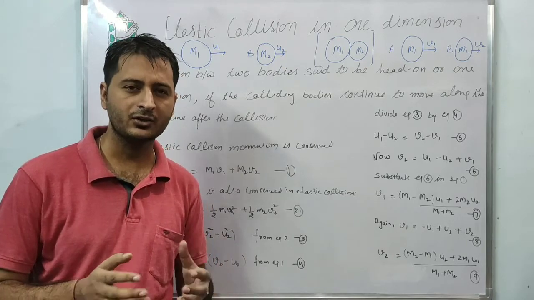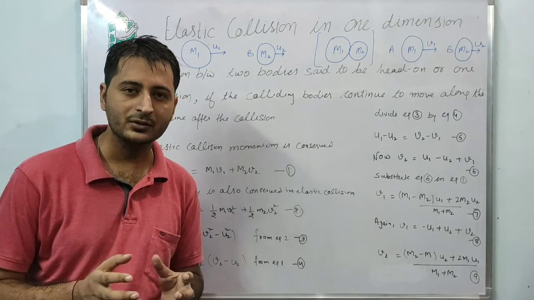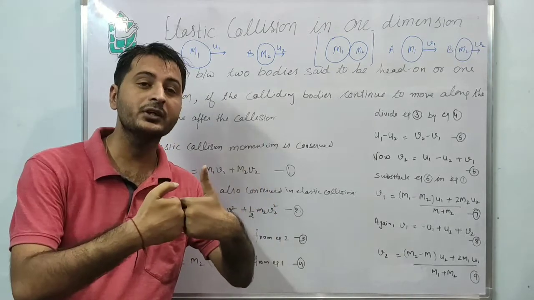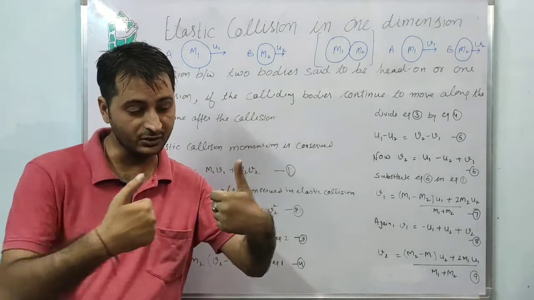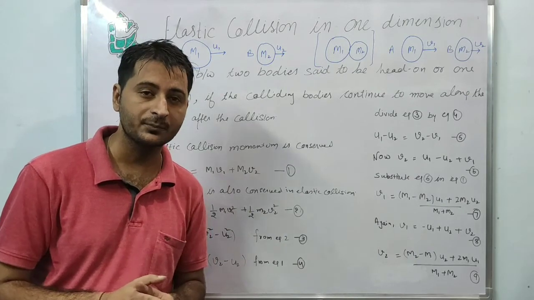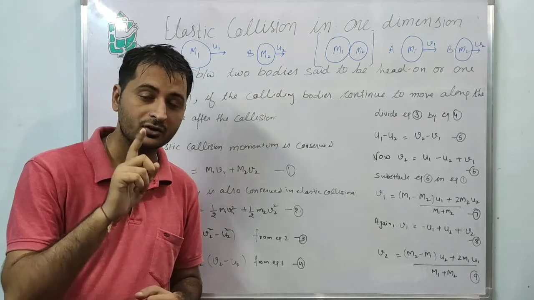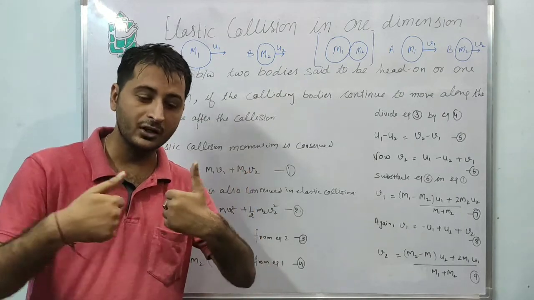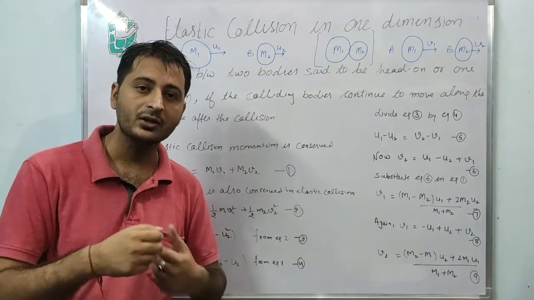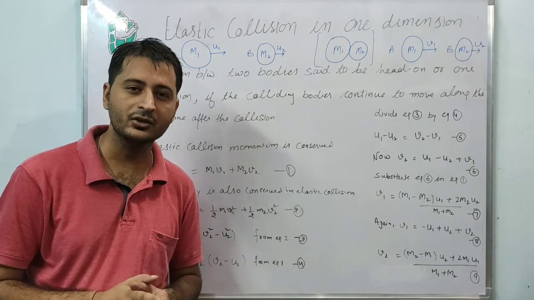Before discussing the entire topic, we will start from the basics. So we will just revise what a collision is. We have already discussed that when two bodies interact with each other, at that time it is called a collision. That contact or that interaction may be physical or may not be physical. Clear? So both are called a collision.